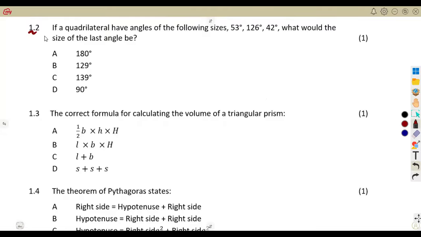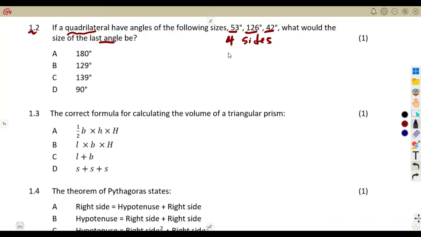On 1.2, you are given a quadrilateral. Take note, a quadrilateral is a shape that has 4 sides. You have angles of the following sizes: 53 degrees, 126 degrees, 42 degrees. What would the size of the last angle be? What are we going to have as the size of the last angle?